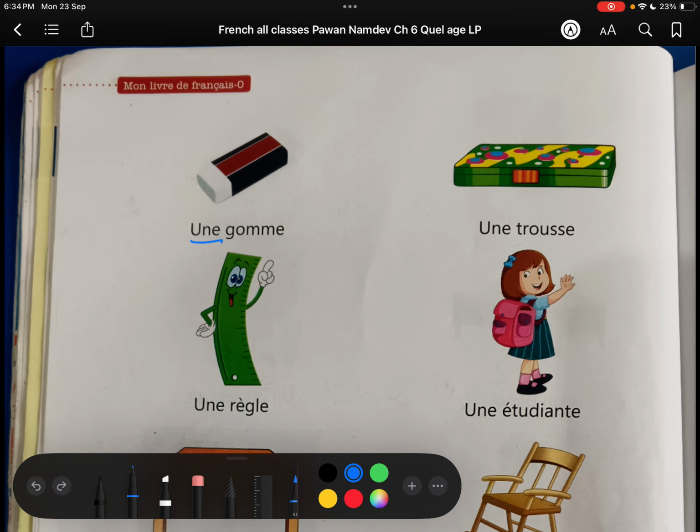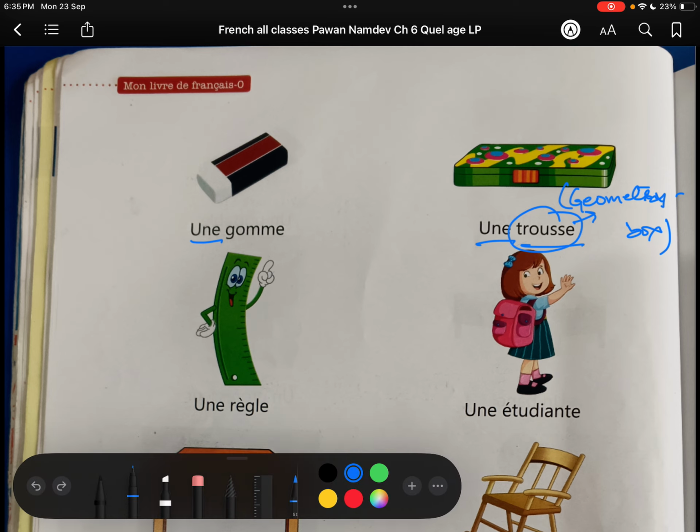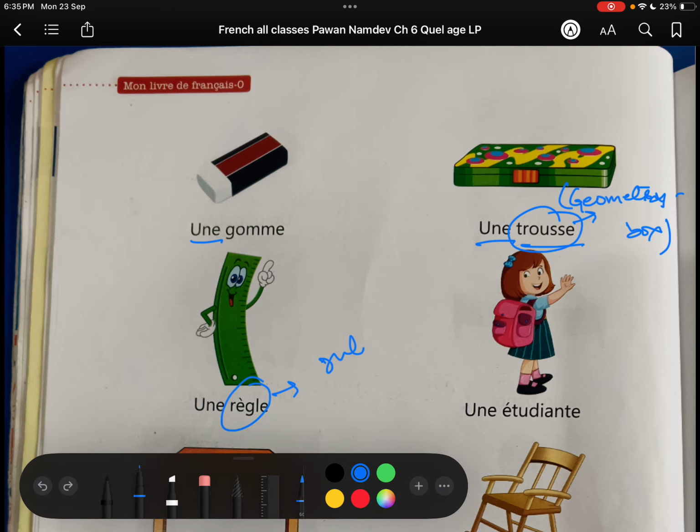Uniform, eraser. Une trousse is geometry box. Okay. Une trousse, it's feminine in nature. Règle is, you know, ruler, or you can say scale.